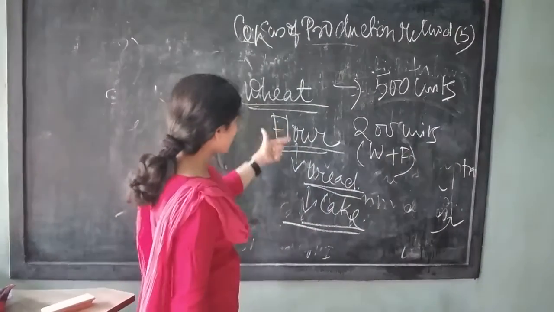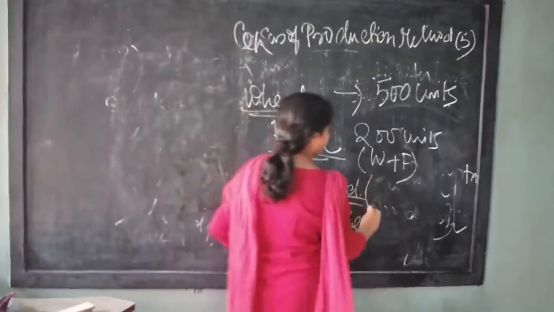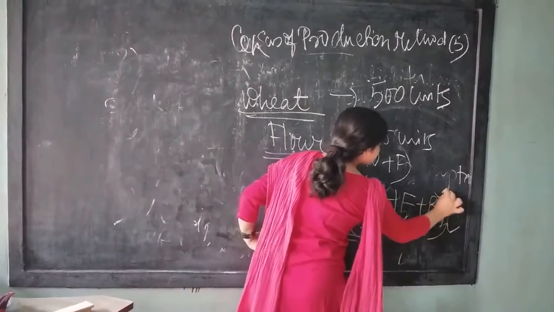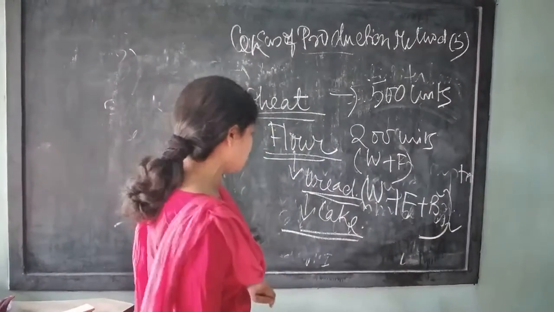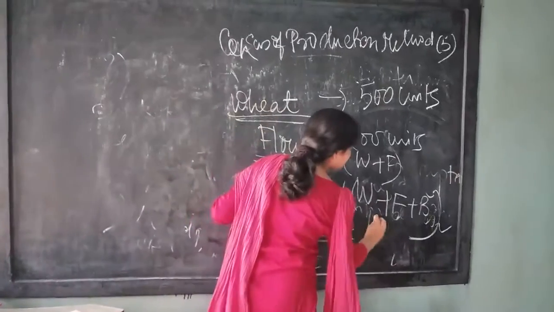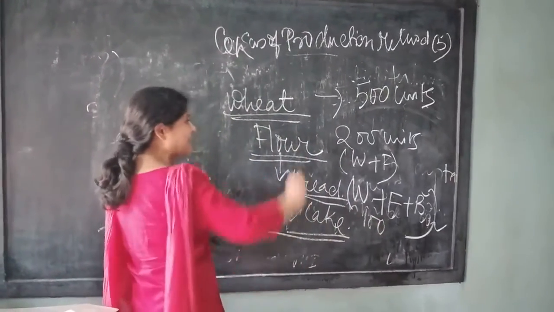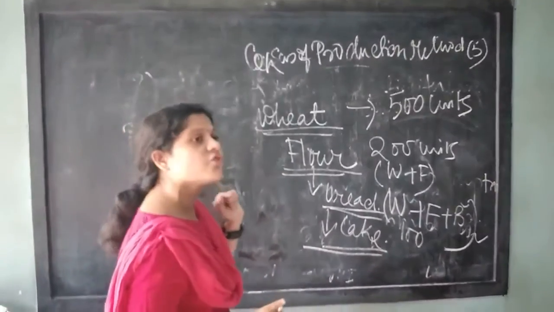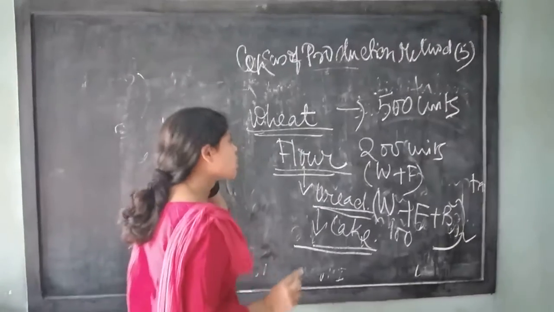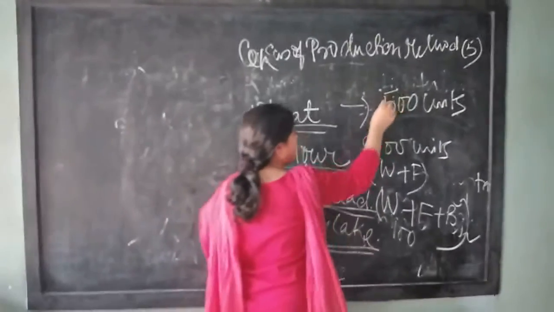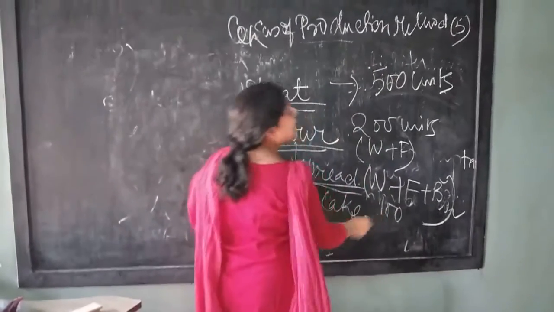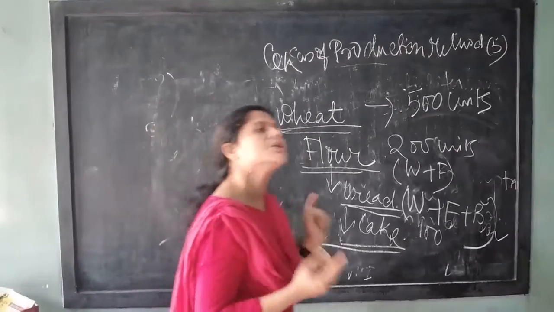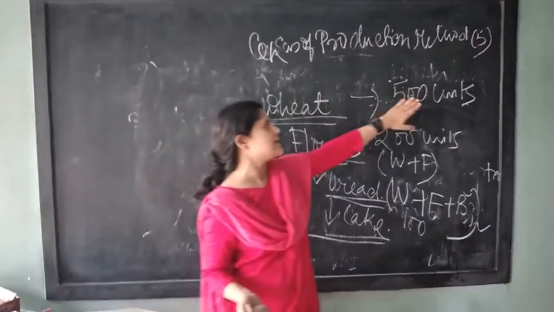Now, from that flour, if we make bread, then wheat is there, flour is there, and the bread is there. So how many times has wheat been added? Suppose we have made bread of 100 quantity. At each and every stage we are calculating the value of wheat. So what is the total value of wheat coming? 500 plus 200, 700, plus 100, 800. 800 units of wheat have been considered, but actual production is 500.